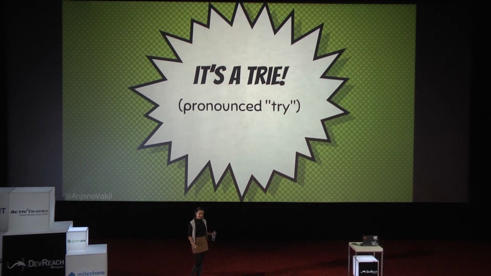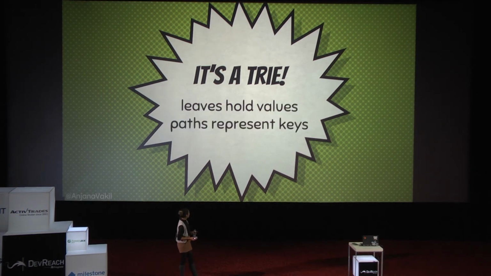So a TRIE is just a particular type of tree where the leaves hold values, the values that you're trying to deal with, and the paths from the root to the leaves represent keys with which those values are associated.